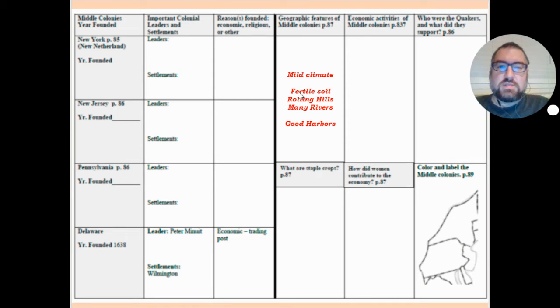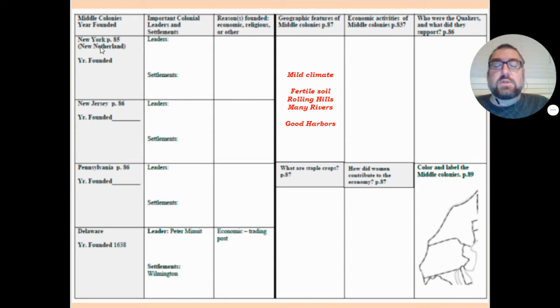Like the southern colonies, their geography was known for having fertile soil and rolling hills. So that's very much like the South. And then just like the North, they were known for having good harbors, just like the New England colonies. So the end result is they're kind of like the New England colonies, kind of like the Southern colonies. So just remember, the middle colonies are in the middle.